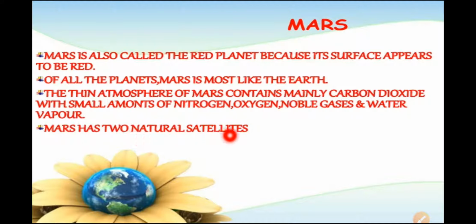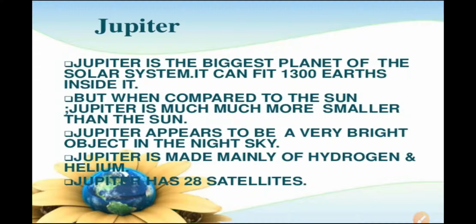Mars has two natural satellites. So here the two natural satellites are present on Mars. Here also a thin atmosphere is present which contains different gases: CO2, oxygen, nitrogen, noble gases and water vapor. And it has two natural satellites.